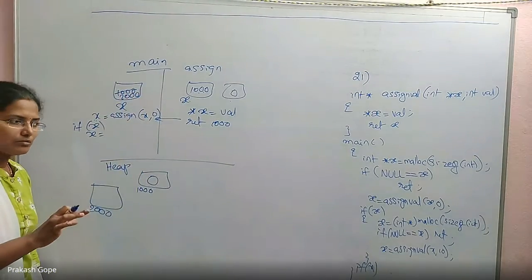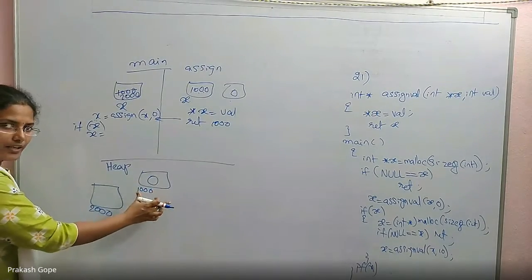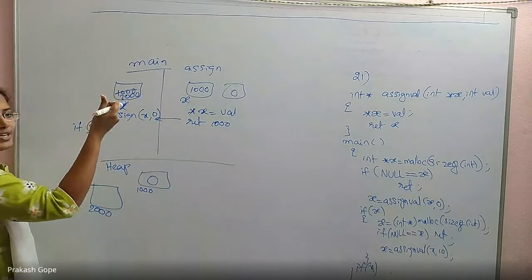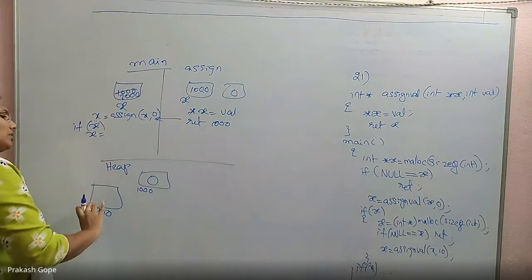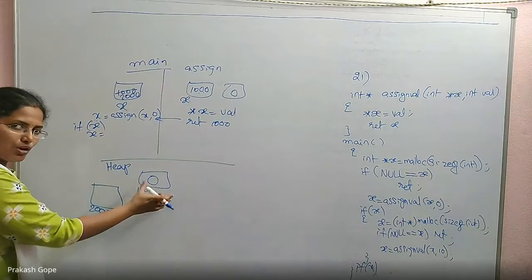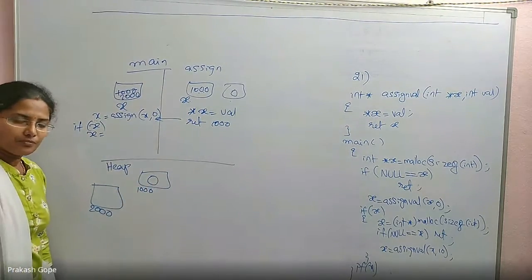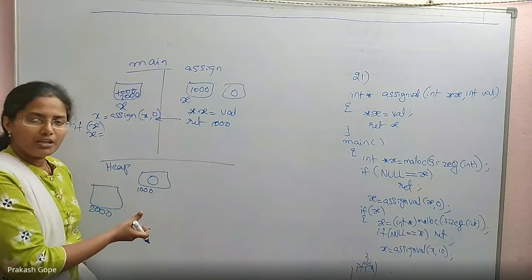I captured, which means already this was the memory which was allocated during runtime. I could hold its address, but now suddenly I have kept a new address, which means I lost the base address of this memory location. This is called memory leaks.